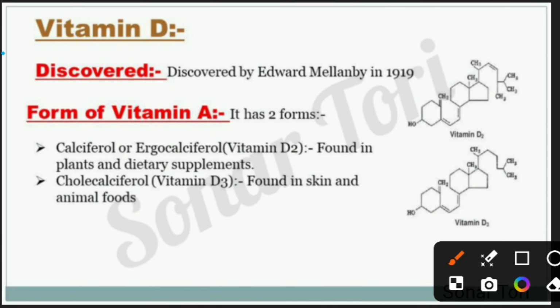The second fat soluble vitamin is vitamin D, which was discovered by Edward Mellanby in 1919. Then the forms of vitamin D. It has two forms. First one is ergocalciferol, also called vitamin D2, that is found in plants and dietary supplements. And the second form is cholecalciferol, also known as vitamin D3, and it is especially found in skin and animal foods. On this slide there are the D2 and D3 structures. You can practice this structure and also write it in your exam.